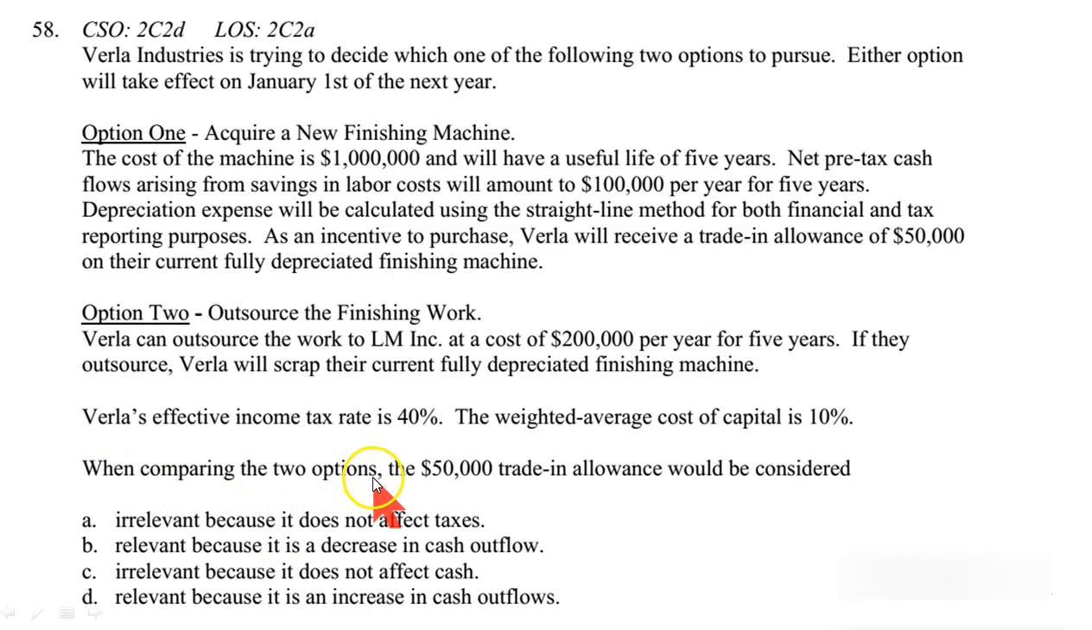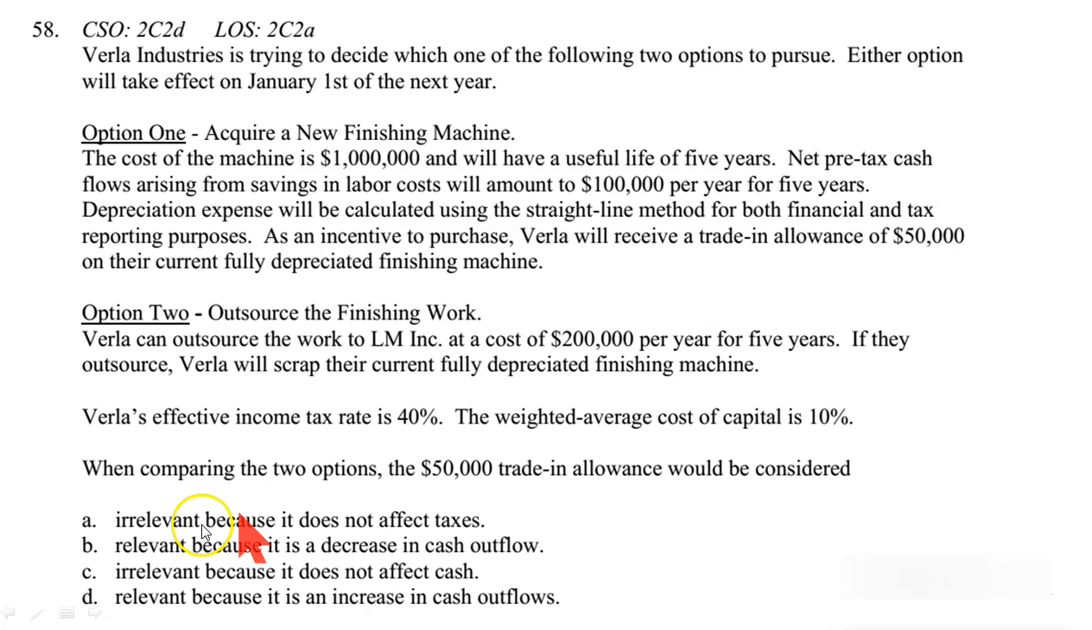When comparing the two options, the 50,000 trade-in allowance would be considered. Is it relevant or irrelevant? 50,000 is relevant in this case because it is differing. 50,000 is considered when calculating the net cost of acquisition, but it is totally ignored in the second. So in these two options, 50,000 is differing. It exists in one decision, it doesn't in the other. So the question, is it relevant?